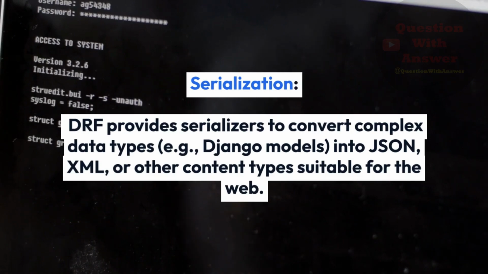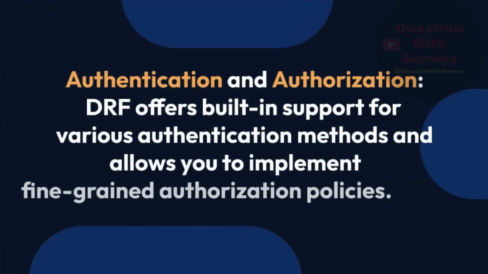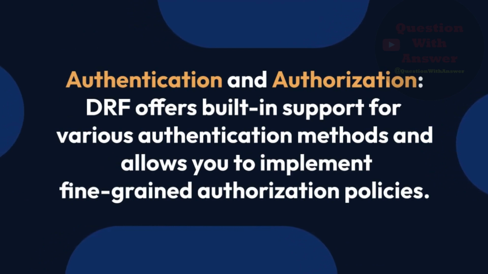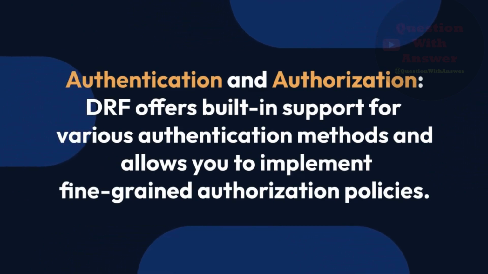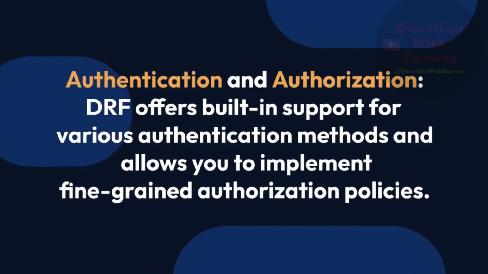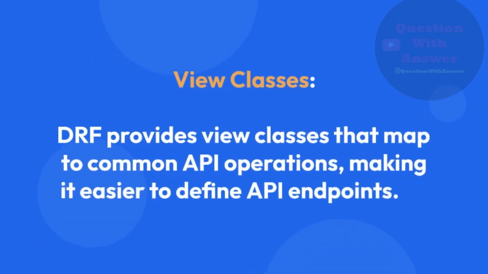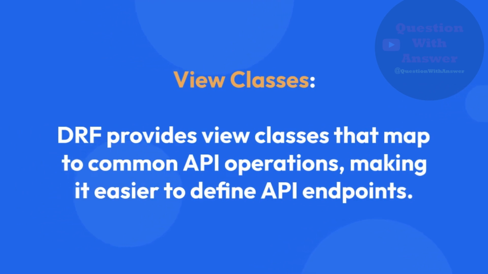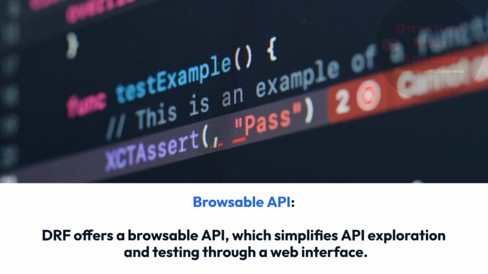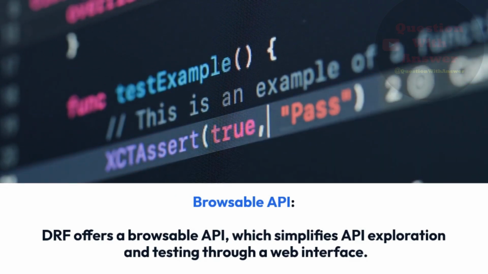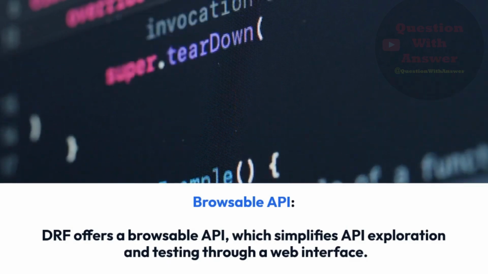Authentication and authorization. DRF offers built-in support for various authentication methods and allows you to implement fine-grained authorization policies. View classes. DRF provides view classes that map to common API operations, making it easier to define API endpoints. Browsable API. DRF offers a browsable API, which simplifies API exploration and testing through a web interface.